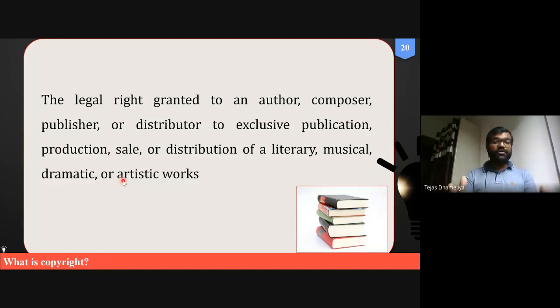Okay, this is what I want to share with you regarding copyright. It is more important for literature, music, drama, composing, or even artistic works, painting, drawing, creativity. If copyright is not taken, then other persons will make use of it instead of you, for production, selling, distribution, or whatsoever. Copyright is essential.